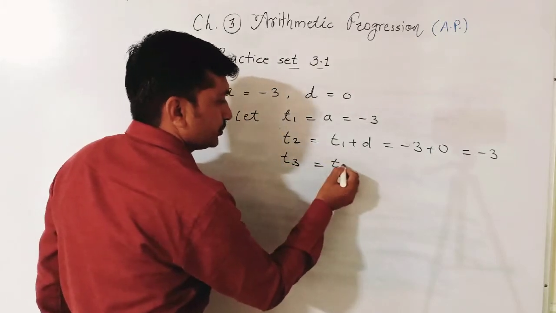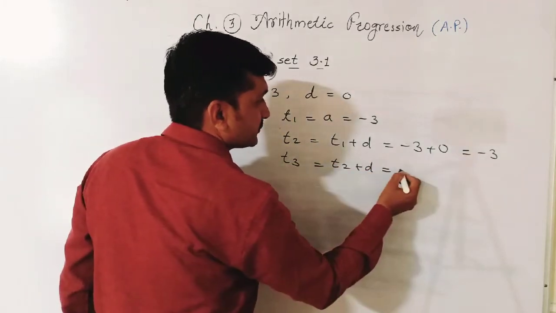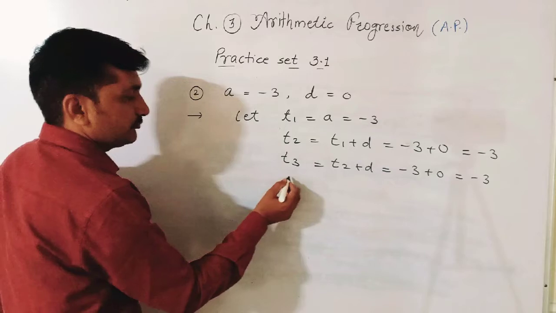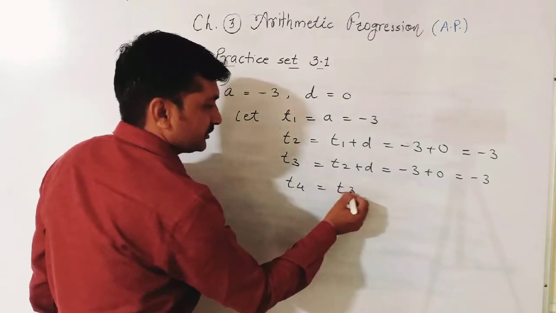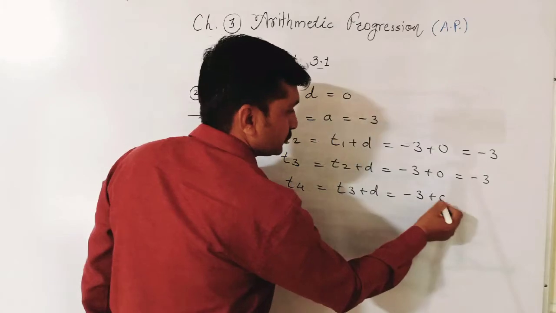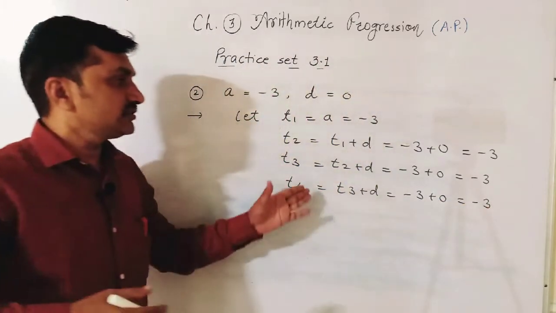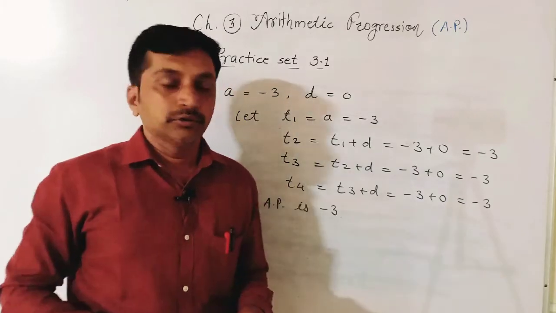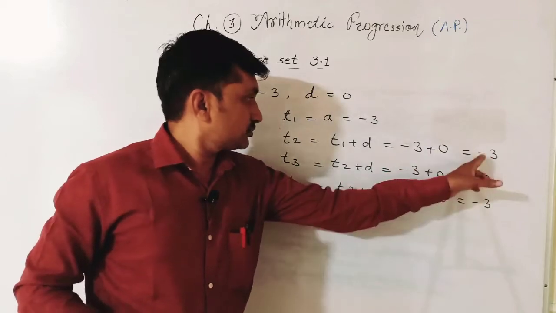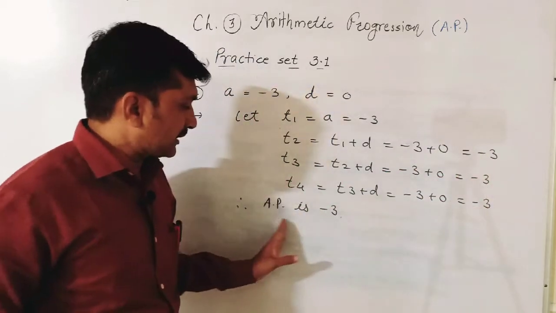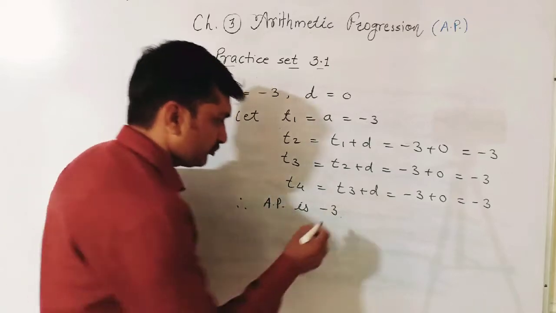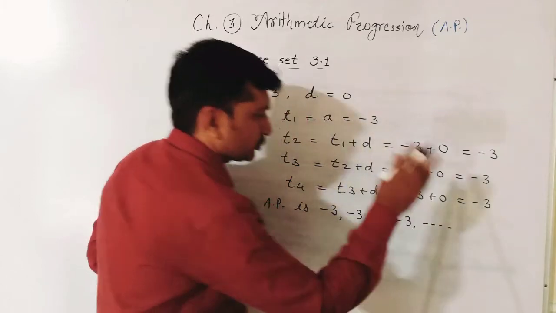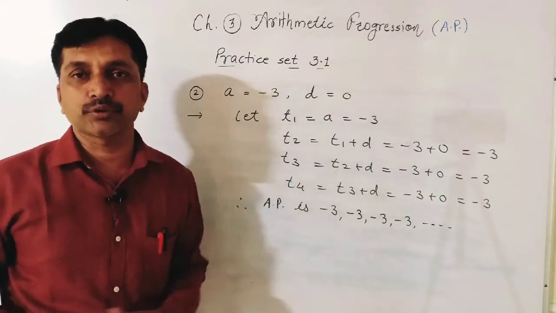T3, T2 plus D. T2 minus 3 plus 0. The same number is coming. T4 if you want, T3 plus D. T3 minus 3 plus 0 is equal to minus 3. Means in sequence there is only one term, that is minus 3 only. It is not continued. In AP also the same, only one term will be there, minus 3, minus 3, minus 3, minus 3 and so on. This is arithmetic progression.